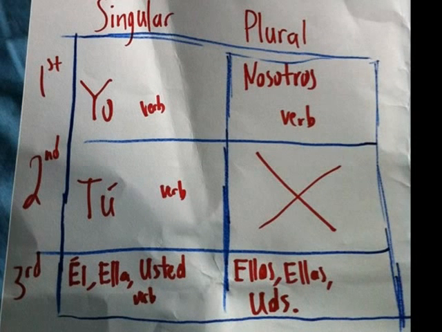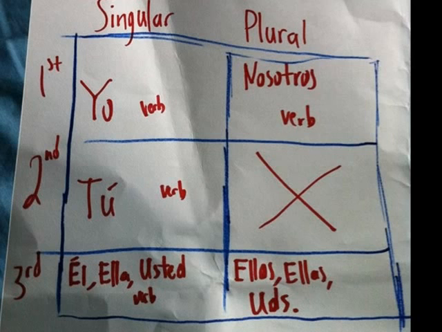The Spanish conjugation chart is a little bit different. For first person singular, we have yo, and that makes sense. Yo means I. First person plural, we have nosotros, and that also makes sense. Nosotros means we. Second person is where it starts to get a little bit weird. For second person singular, we have tú, which means you, and that makes sense. But we don't have a second person plural in Latin American Spanish. There is one in Spain. It's vosotros, but I'm not going to use it. And there are one or two countries in Latin America that do use vosotros, but I'm not going to go into that.